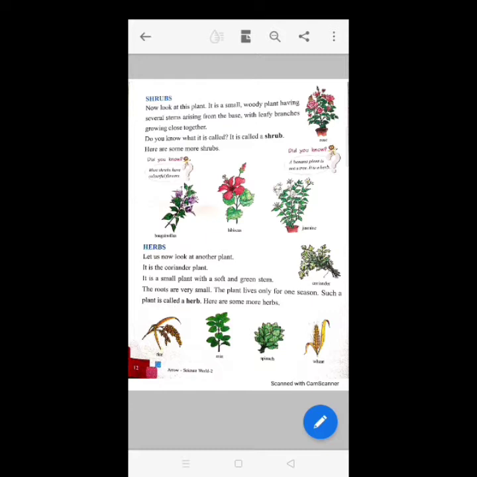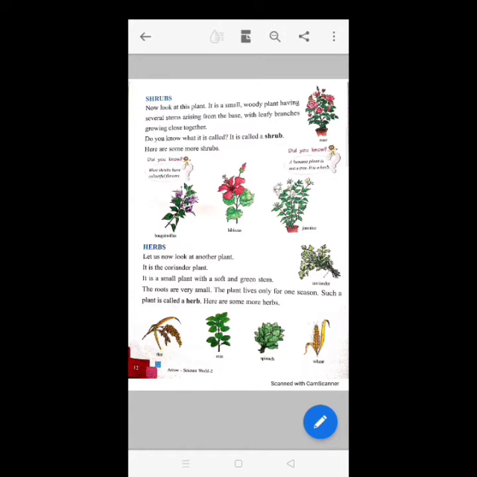Okay. Next, herbs. Let us now look at another plant. It is the coriander plant. It is a small plant with a soft and green stem. The roots are very small. The plant lives only for one season. Such a plant is called a herb.